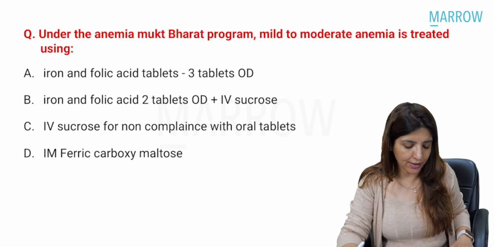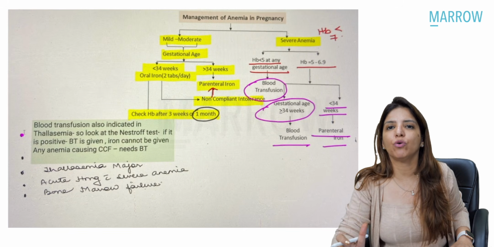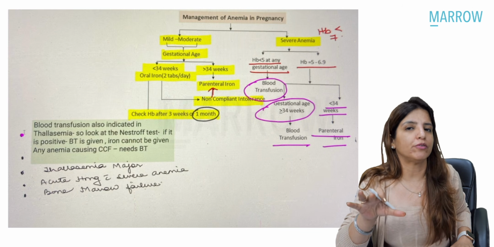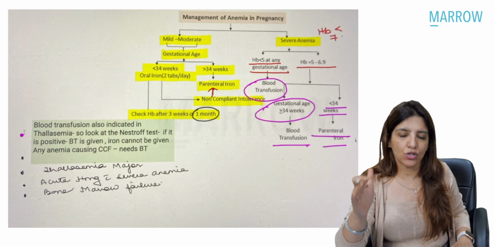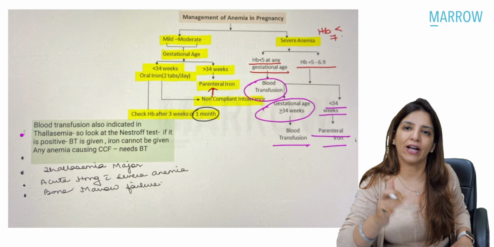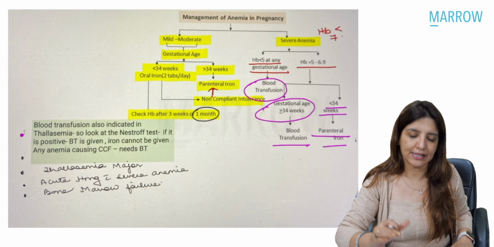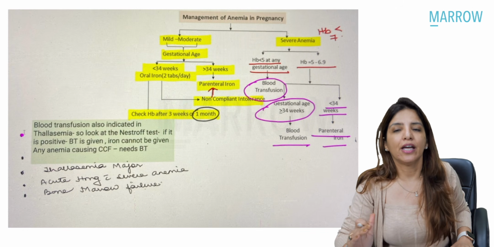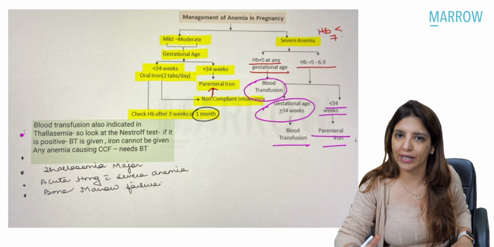Coming to the next question, under the Anemia Mukt Bharat program, mild to moderate anemia is treated using. Now, over here, again, in your main videos and in your revision videos, I had told you that for treatment of anemia in pregnancy, you divide your patients into two categories. Number one is pregnant females who have mild to moderate anemia, and females who have severe anemia. Severe anemia means hemoglobin less than 7. For mild to moderate anemia, you have to look at the gestational age. If gestational age is less than 34 weeks, you have to give oral iron and folic acid tablets.